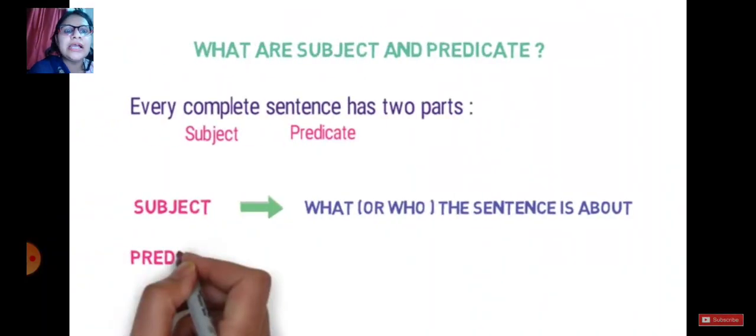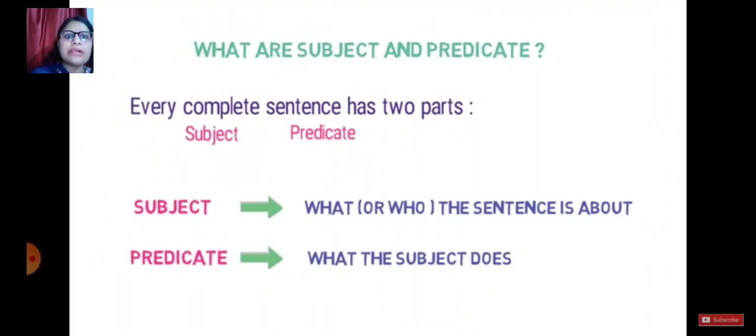So let's start. First of all, if you are aware of your subject and predicate, it will help you to understand your pronoun part. How it will help, I will tell you at the end of the video, because there are some points where you have to understand what is the subject and what is the predicate. Let's quickly recap. Every complete sentence has two parts: one is your subject, another is your predicate. Subject is all about what or who the sentence is about. Predicate is what the subject does.